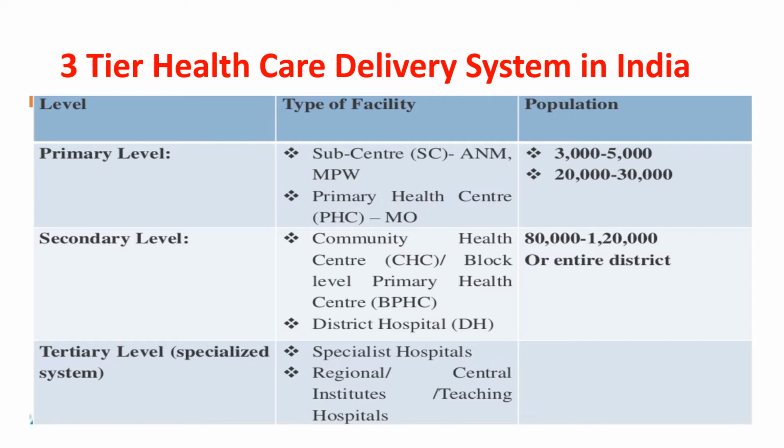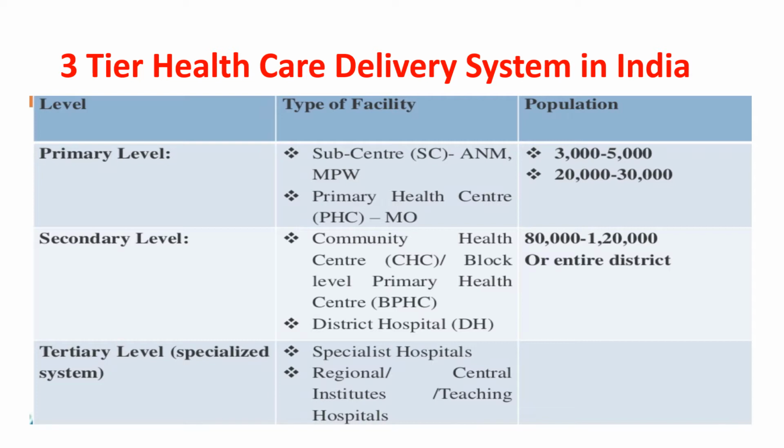So it is very important to know what kind of facilities there are and who all these cater to, to keep your ideas clear. Besides, the different levels of healthcare delivery system in India, particularly in rural India, is again a very commonly asked question, be it in the viva or in the theory.